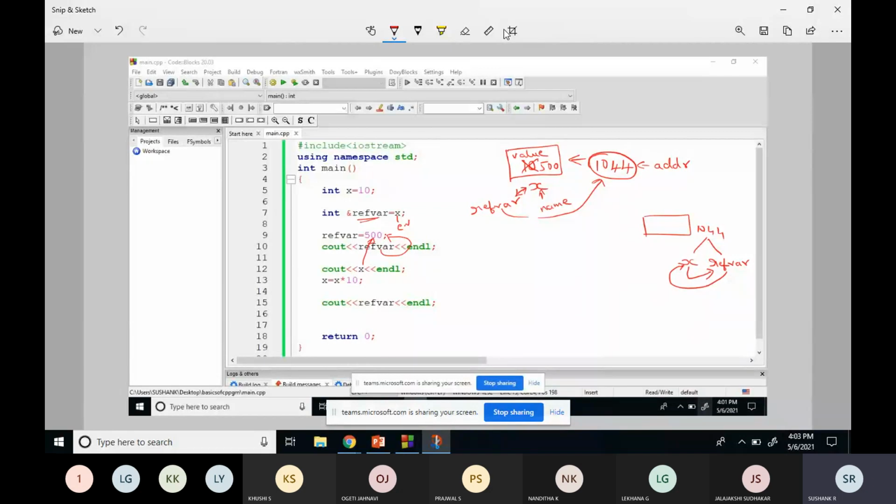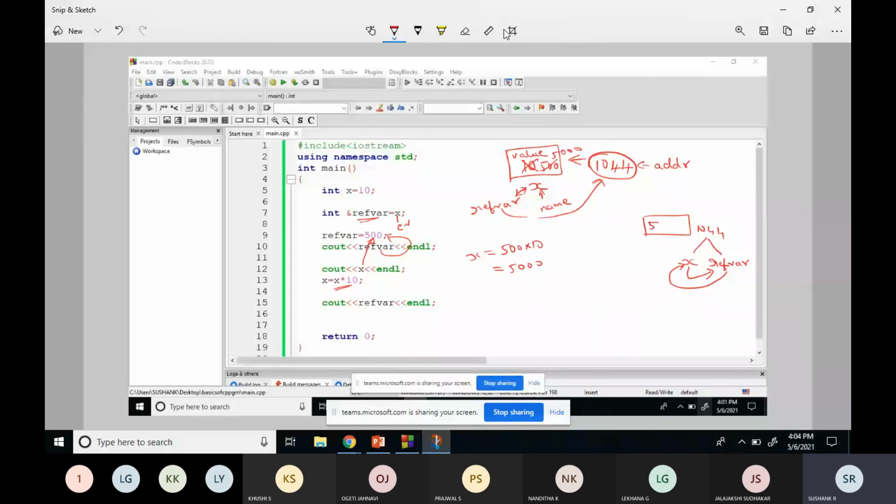After that, I made the operation x is equal to x star 10. What was the value referred by x? x referred to 500, so x star 10 means 500 into 10, which is 5000. So this value was updated to 5000.